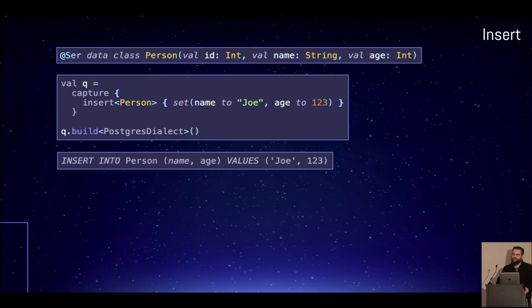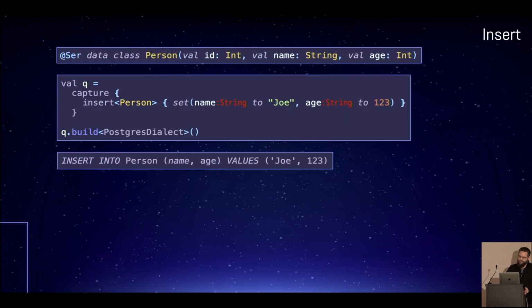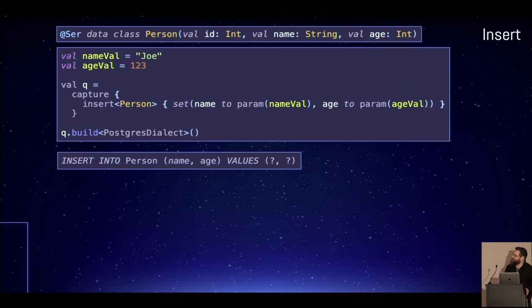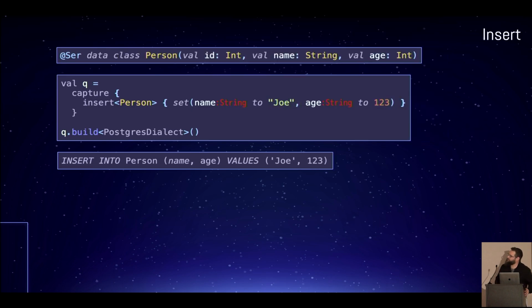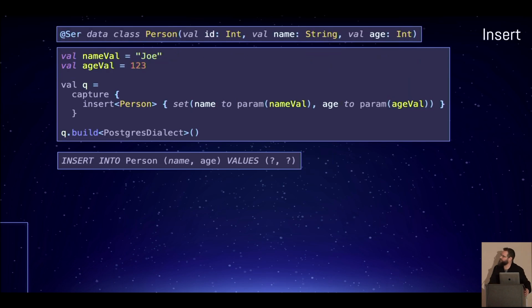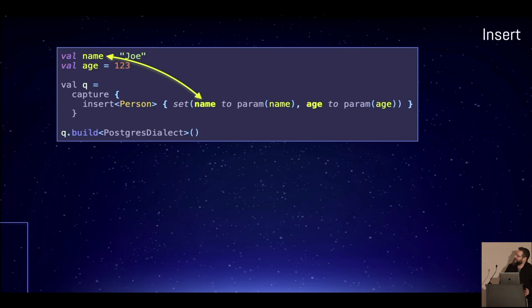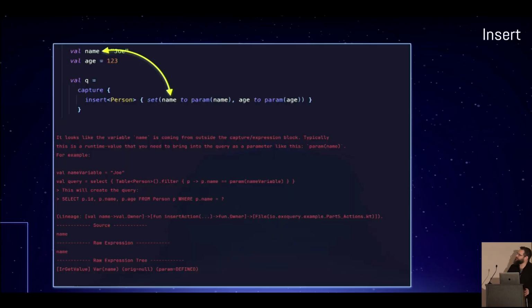Actions, right? At some point, you actually need to write things to your database, not just read from it. Well, here's an insert. Again, the context inside of this expression is this type. The this pointer inside of here is this, because again, Kotlin has some very nifty ways of projecting context. Now, that means that you could just plug in variables like that. Most of the time you won't be hard coding them. Most of the time you'll be using parameters. Slight caveat, you might have name conflicts, so make sure to avoid that. It'll give you a compile time error for that.